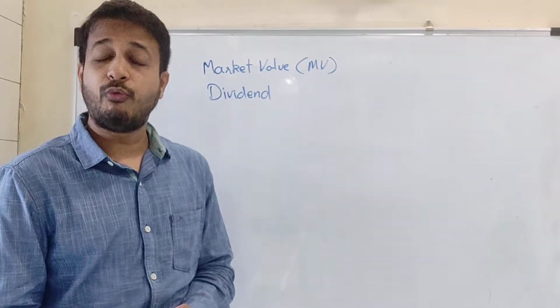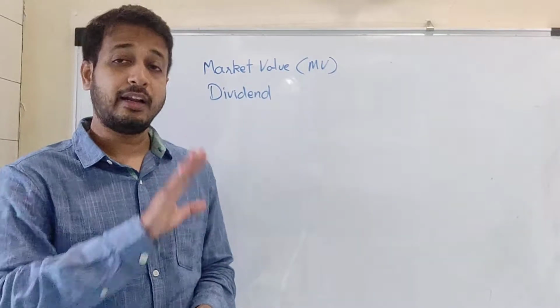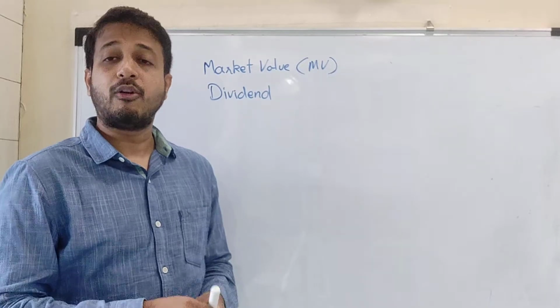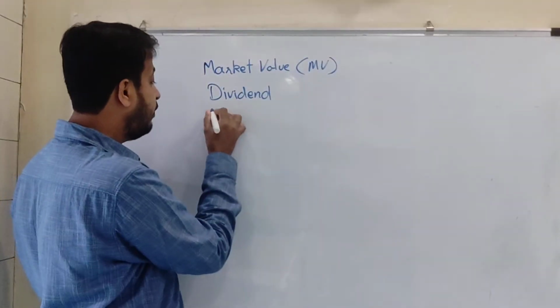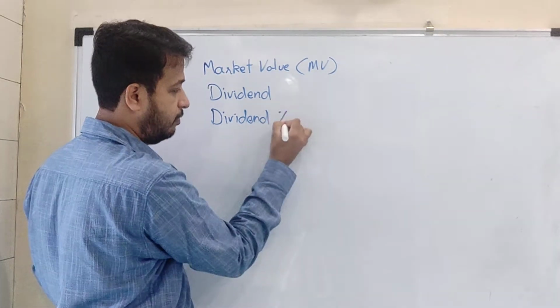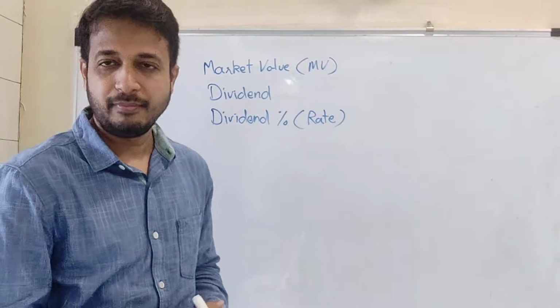Now at what rate, how much profit should they be giving? The company decides that. How much profit the company gives, at what rate, is called dividend percent, which we can also say is a rate.